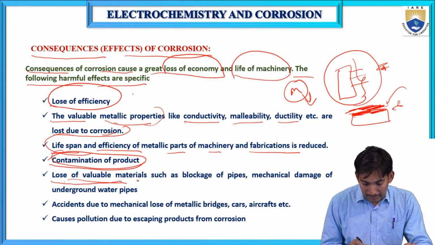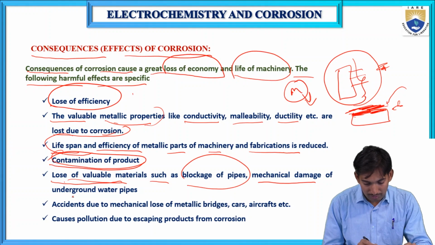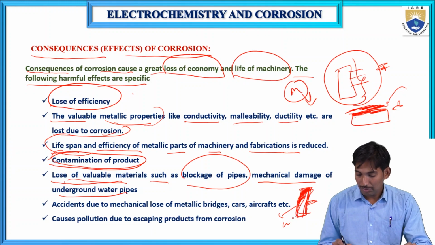Loss of valuable materials such as blockage of pipes and mechanical damage of underground water pipes. The pipes are made of metals, and these undergo corrosion. So, due to corrosion, blockage occurs in these pipes and mechanical damage occurs in the underground pipes.